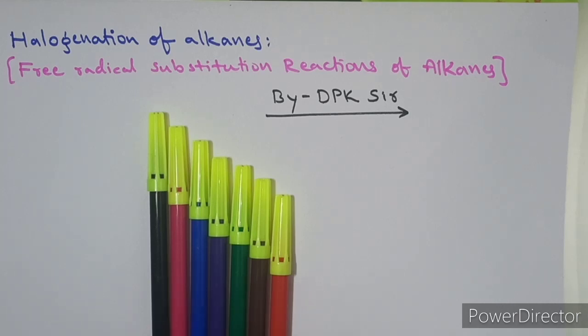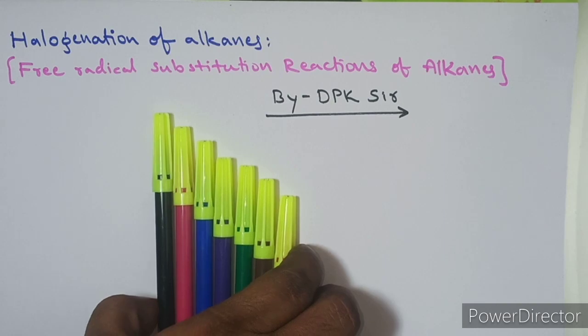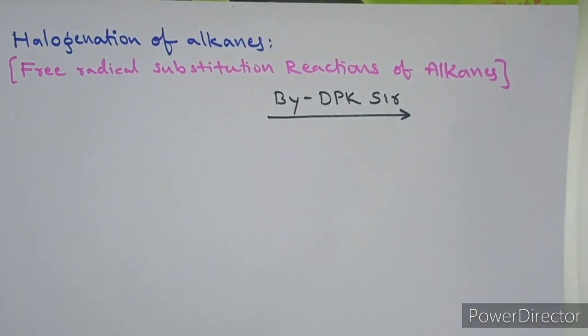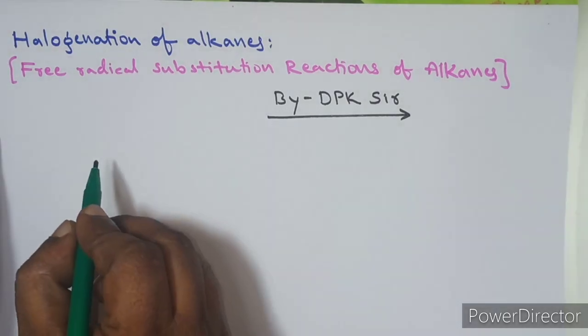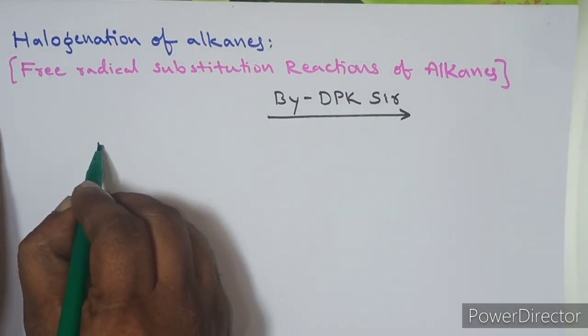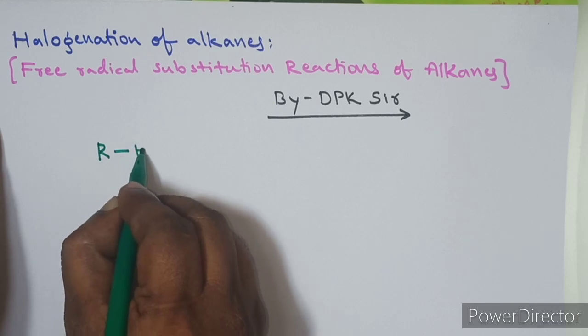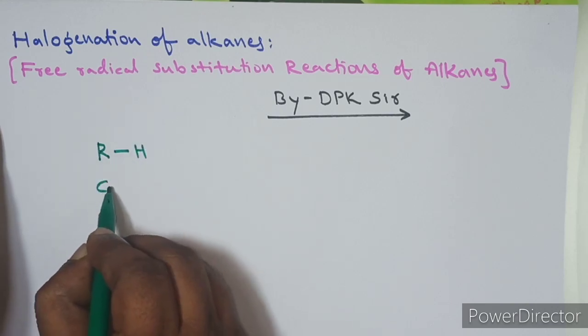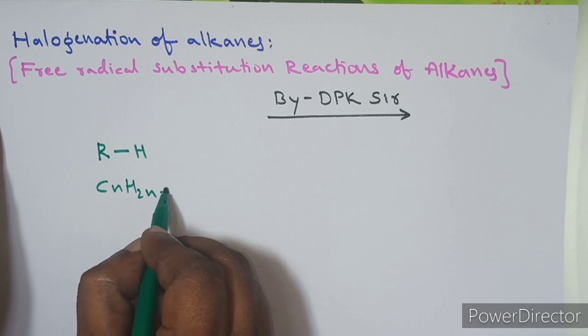Right guys, let us start the chemistry of halogenation of alkanes. Generally, what is halogenation? First let us see that. Halogenation means reacting with a halogen, or introduction of a halogen into a substrate molecule. So we are going to react a halogen with the alkane, and that is called halogenation of alkane. Alkane we can represent as RH, whose formula is CnH2n+2.